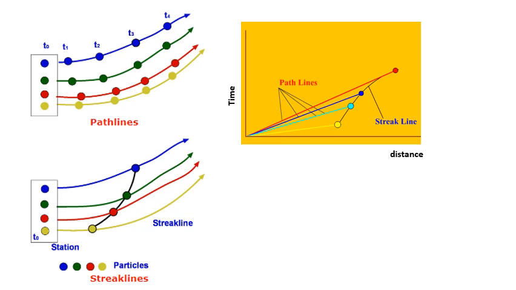If you look at the right figure, we have time on the vertical axis and this one on the horizontal axis, and the particles were originally at the origin, but after some time their trajectory was such that we have the particle over here. So a line joining the origin to this new position of the particle will be known as the path line, while a line joining the new positions of all the particles will be known as the streak line.